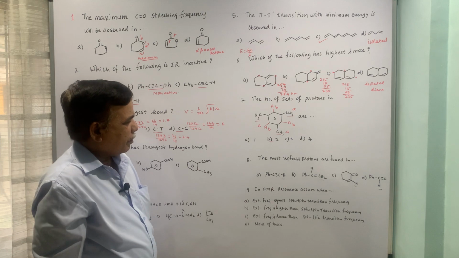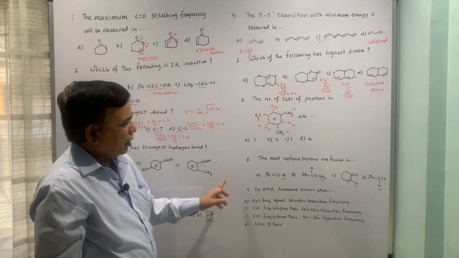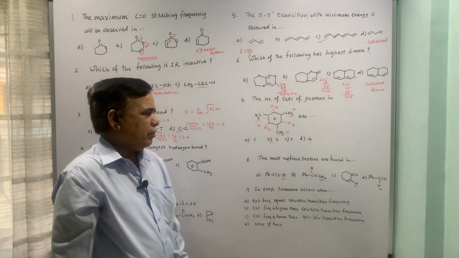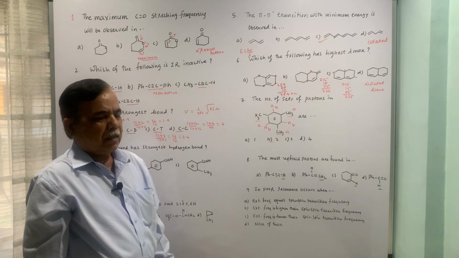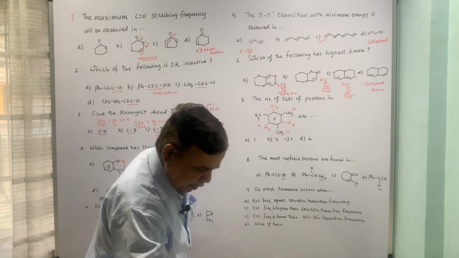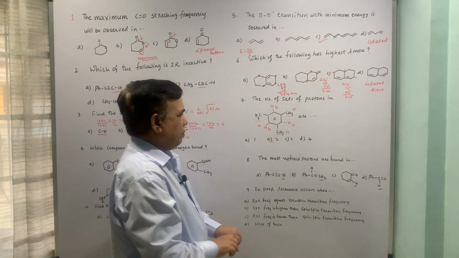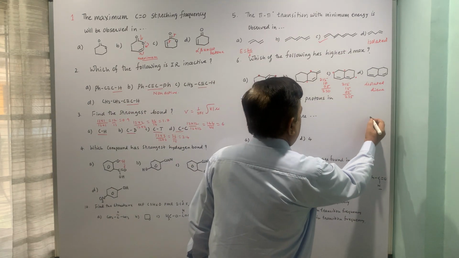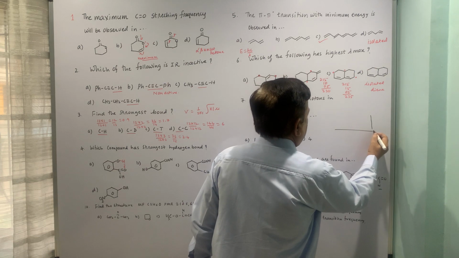Moving on to the next example, the most upfield protons are found in. Now, upfield protons, if you recollect the NMR spectrum, I will just put it here.